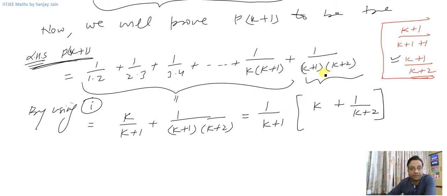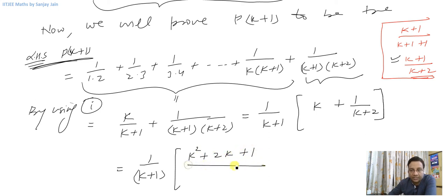Okay, so now let us solve it. 1 upon k plus 1 here, and then here I'll write k squared plus 2k plus 1 divided by k plus 2.